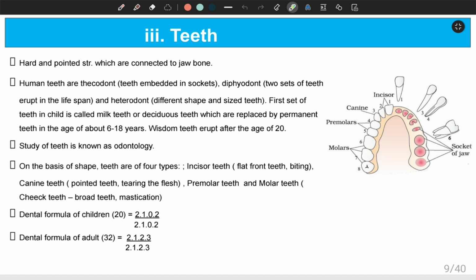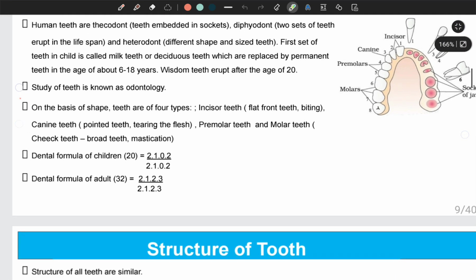Similarly, the adult has incisor 2 in the upper jaw, and canine 1, premolar 2, and molar 3. So this is the upper half of the jaw. And the lower half jaw has incisor 2, canine 1, premolar 2, and then molar 3. So altogether, if you multiply by 2, it becomes a total of 32 teeth.